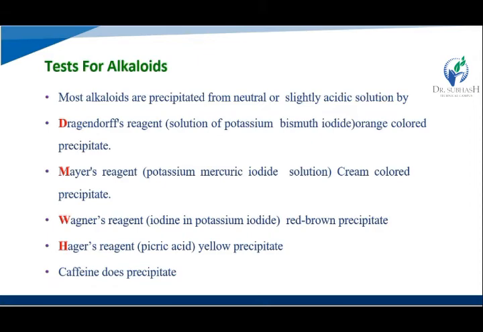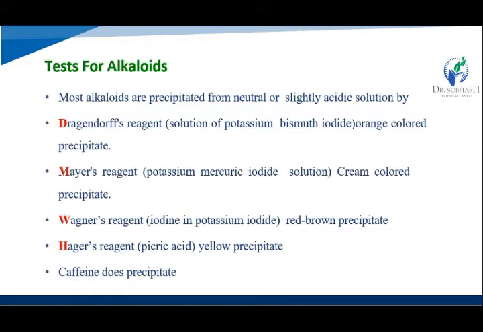Then tests for the alkaloids. Most alkaloids are precipitated from neutral or slightly acidic solution by alkaloidal reagents. First, Dragendorff's reagent, a solution of potassium bismuth iodide. It reacts with alkaloids and gives an orange colored precipitate. This test is mostly performed for alkaloid identification.